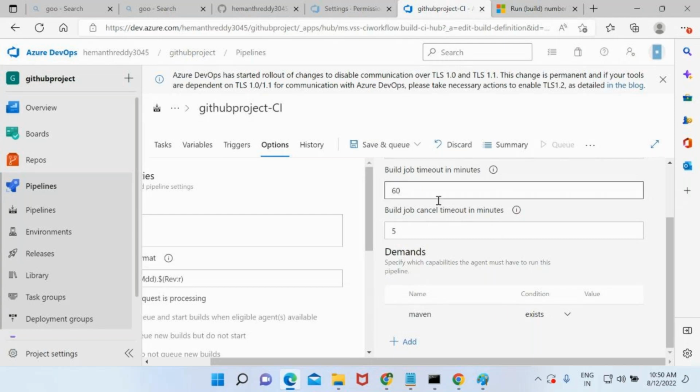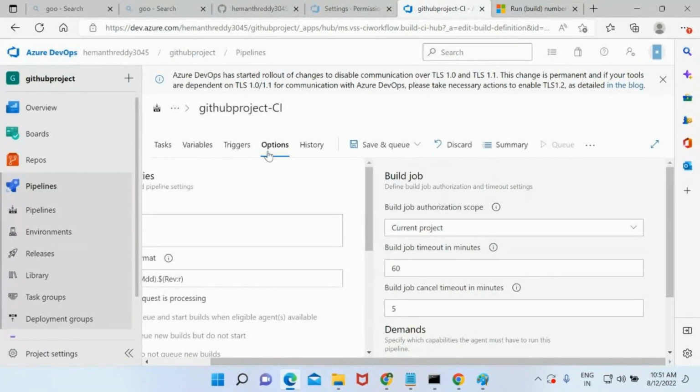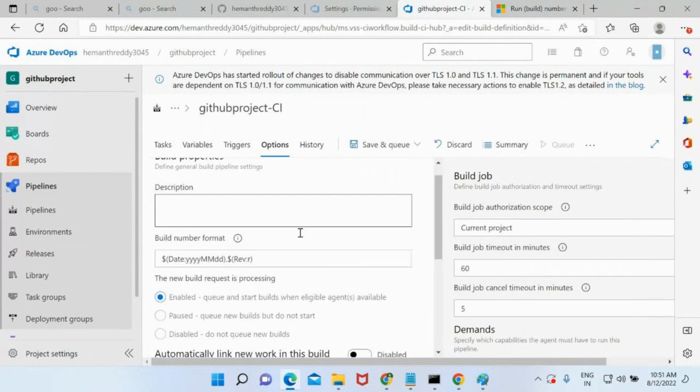They are going to ask you the question like this. I have n number of VMs, but I want my pipeline to run only on a specific VM. So you need to specify demands. Okay, this was an interview question. Till this point it is fine. In options, you won't get much information on this.